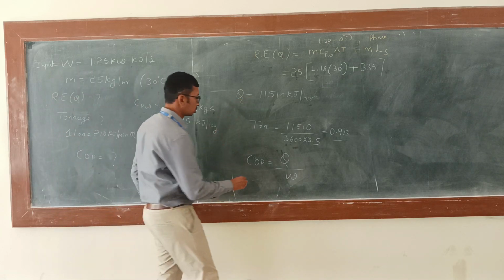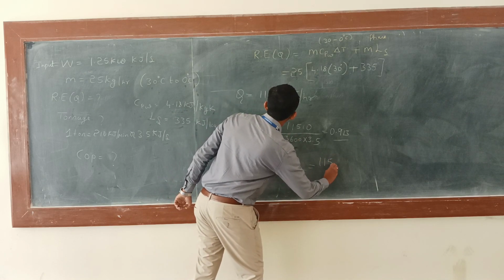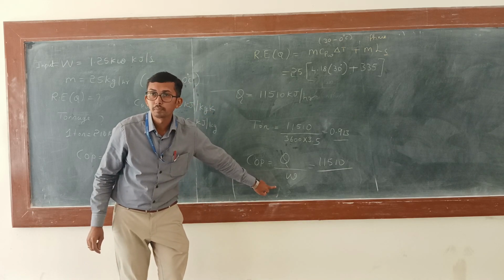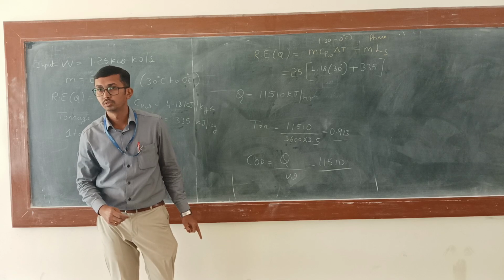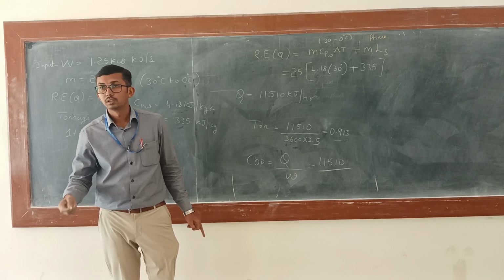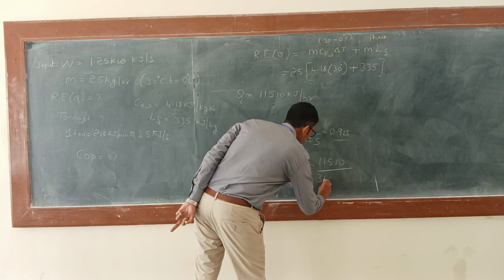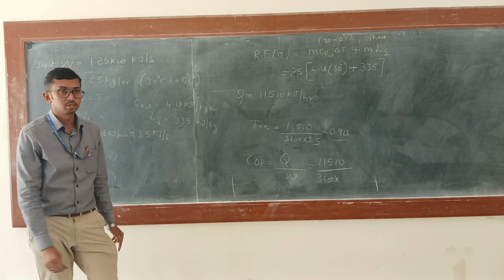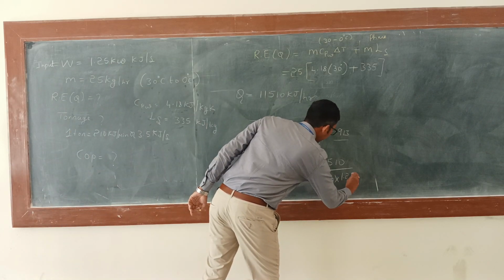I am going to substitute 11510. To convert this kilojoule per second to kilojoule per hour, what should I do? 3600 into 1.25.